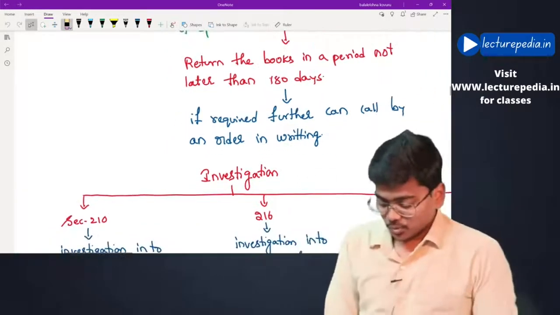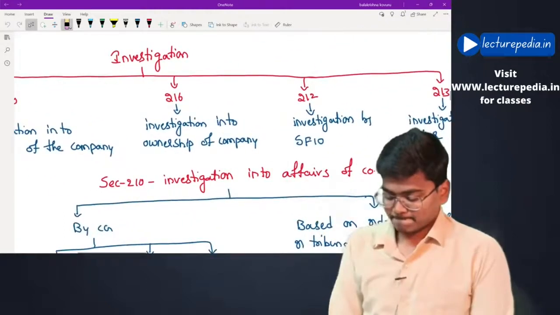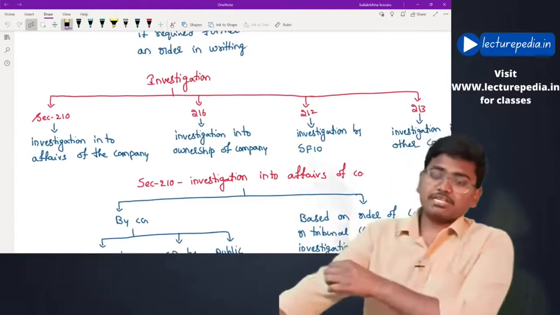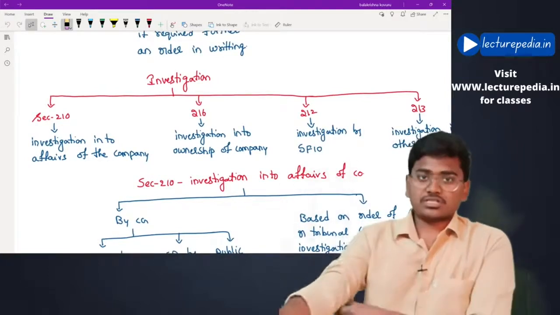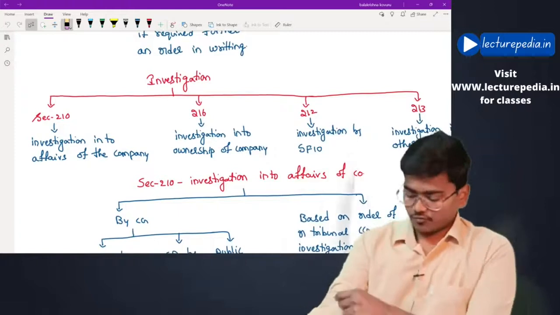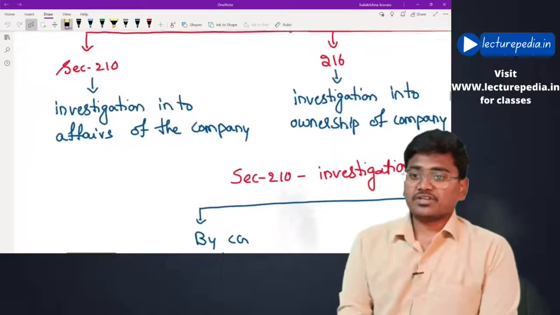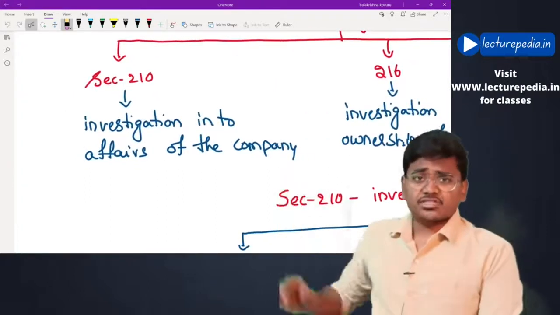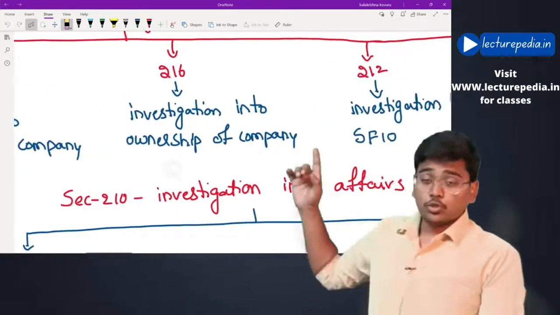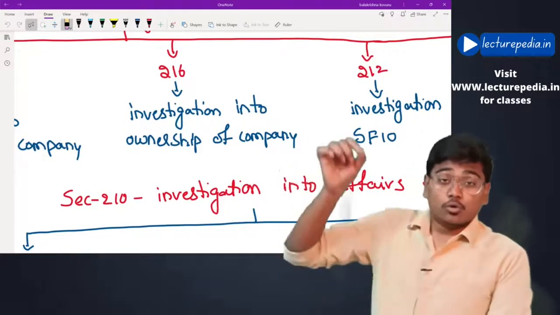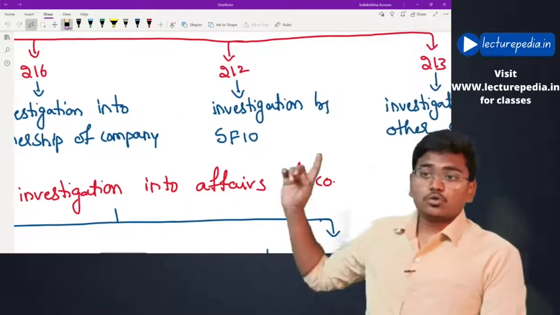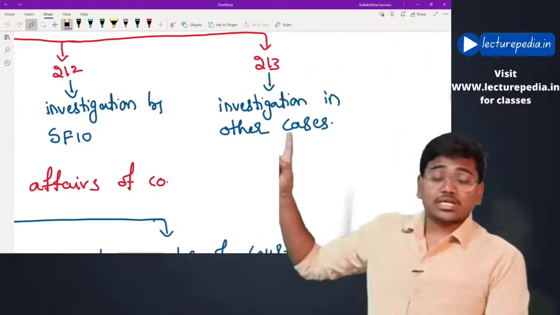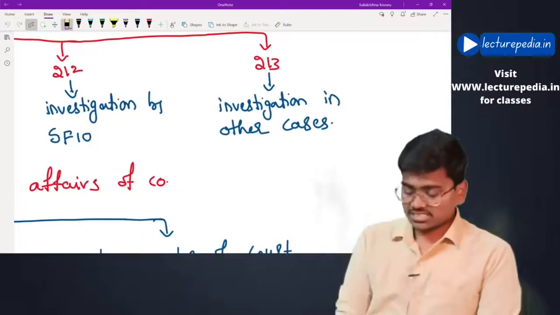Now we will be moving into investigation. Relating to investigation, basically we can divide these investigations into four sections. Four types of investigations you can say. Firstly, section number 210, investigation into affairs of the company. Section 216, investigation into ownership of the company. Section 212, investigation by Serious Fraud Investigation Office. Section 213, investigation in other cases. We will discuss each of these sections.